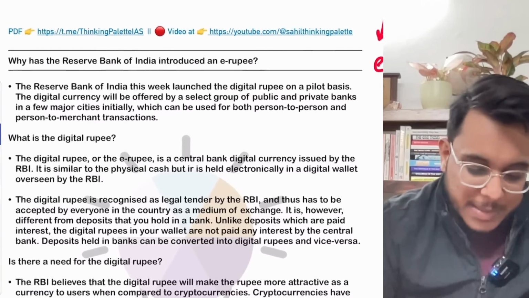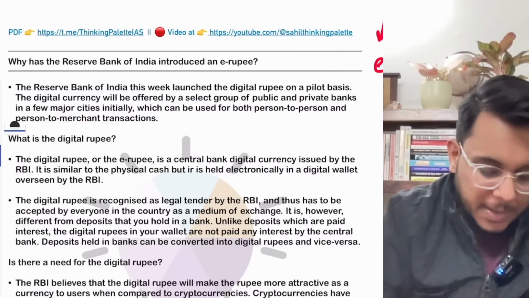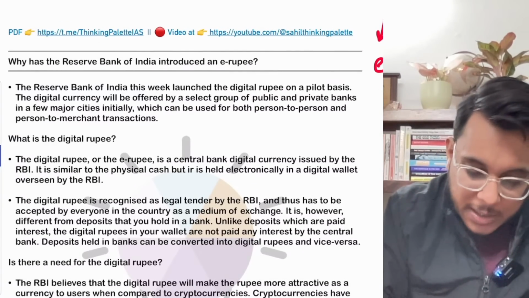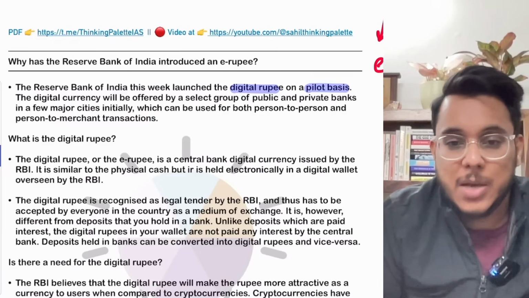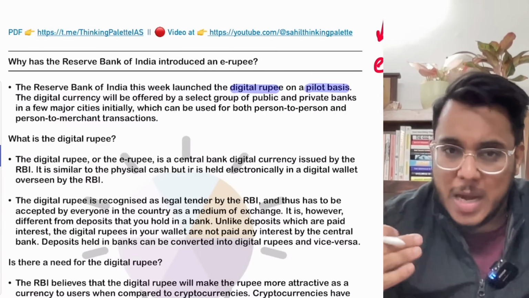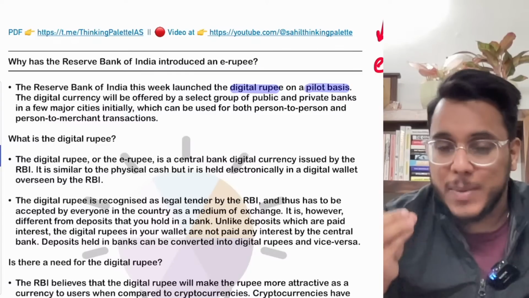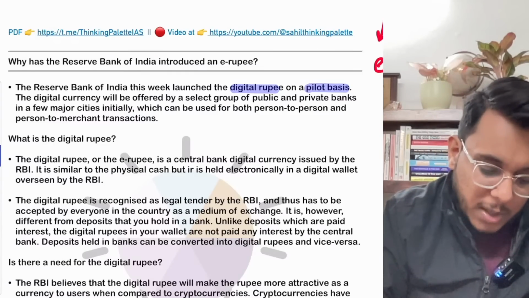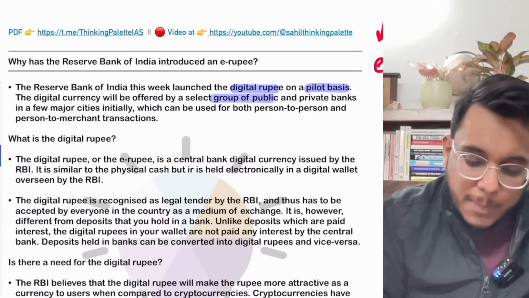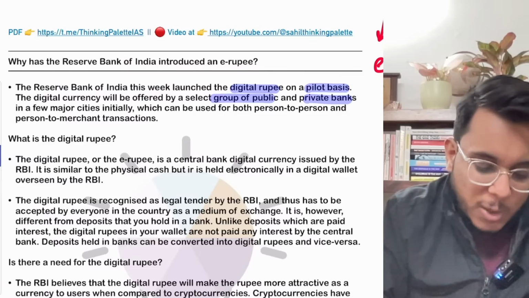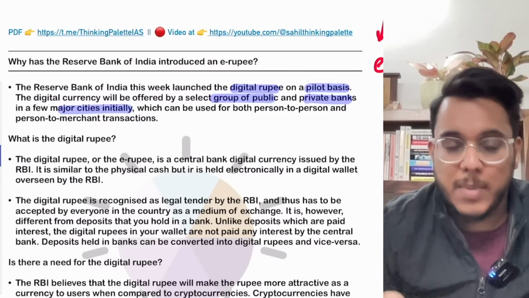Basically, the Reserve Bank of India has launched the digital rupee on a pilot basis. Pilot basis means that on a trial basis, for a limited number of purposes, this e-rupee has been launched. Now this currency will be offered by public as well as private banks, in a few major cities.